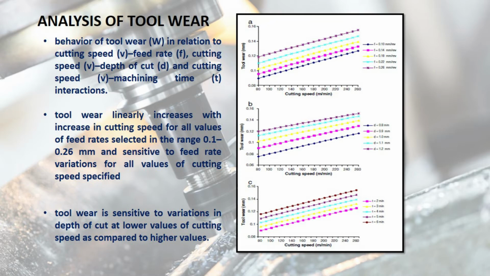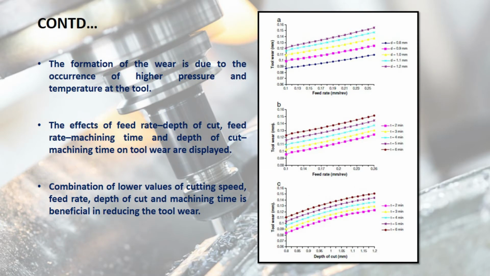There also the three cases behave with the same linearity in an increasing manner for feed, depth of cut and machining time respectively. Almost all the graphs show the same behavior, that is, with increase in cutting speed, tool wear increases because abrasion of rake surfaces increases with cutting speed. In the next picture we can see that higher feed rate or depth of cut leads to tool wear because the contact between tool and workpiece increases due to this.